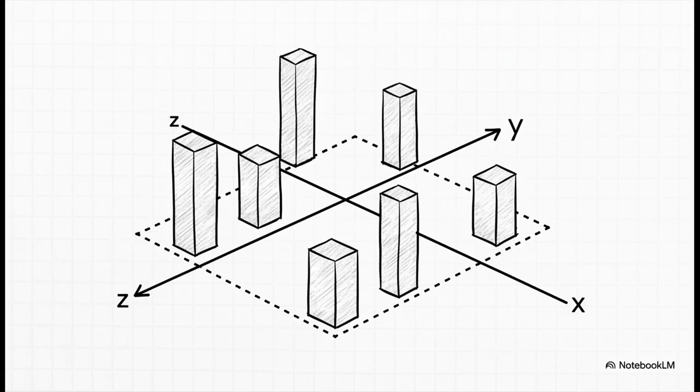The one you probably know from math class is the Cartesian system. The easiest way to picture it is a city grid. You go a certain distance down X Street, a certain distance over on Y Avenue, and maybe up or down on Z Boulevard to find your exact spot. It's straightforward, super useful for a lot of things.